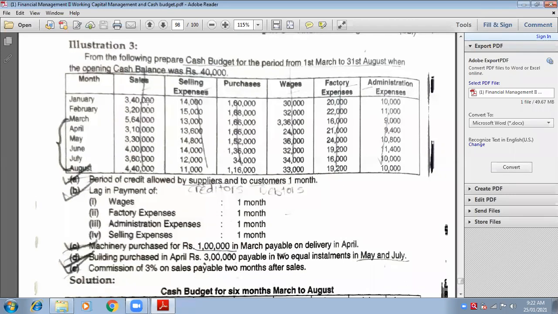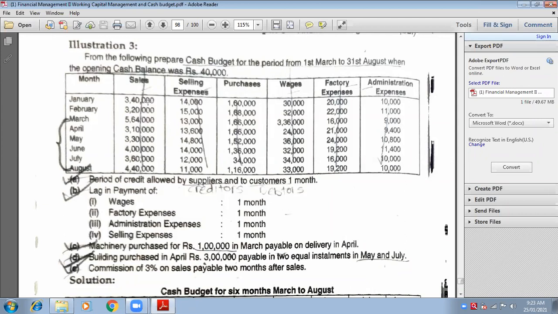That means 1 month later on, following. So if the product is sold in January, when are you going to receive the payment? February. Wow.